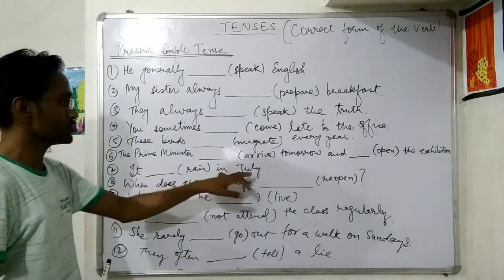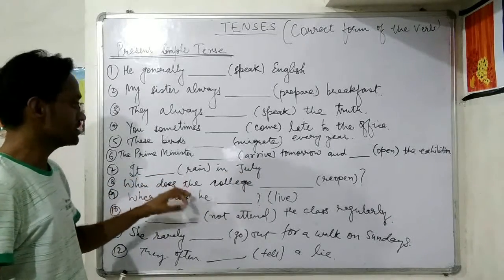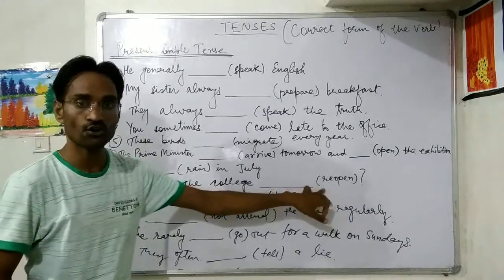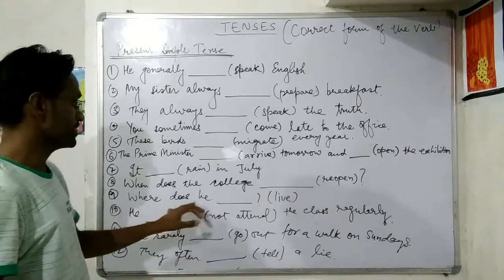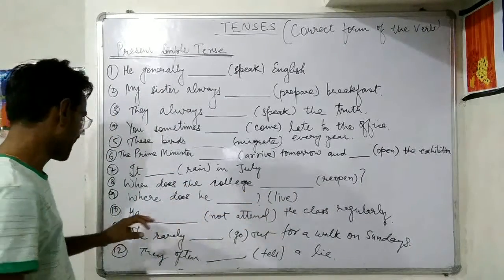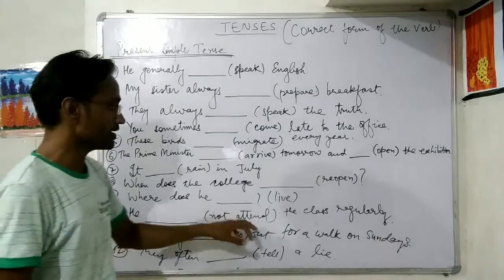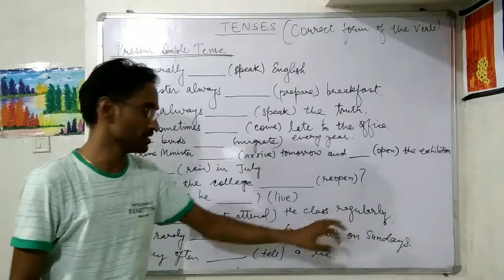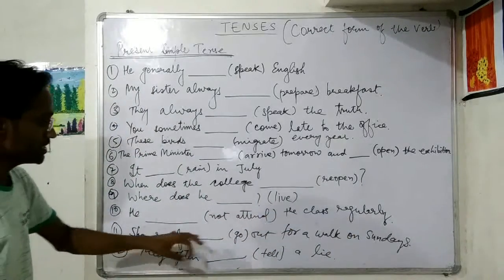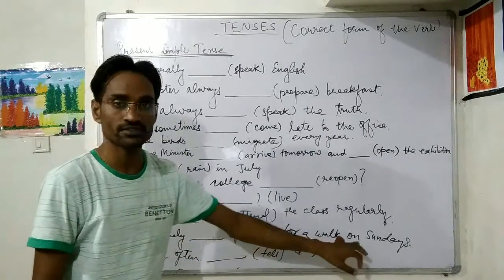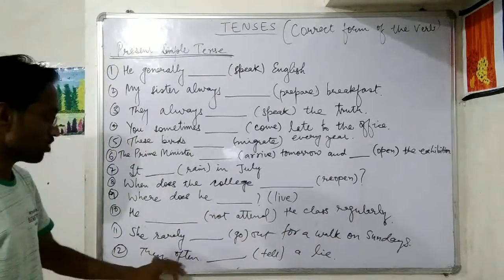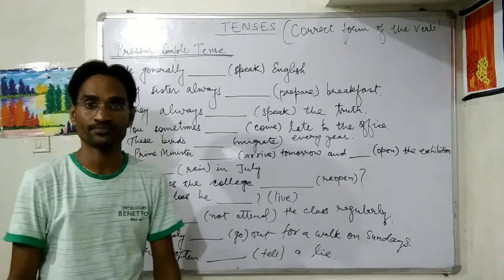It rain in July. When does the college reopen? Where does he live? He not attend the class regularly. She rarely go out for a walk on Sundays. They often tell a lie.